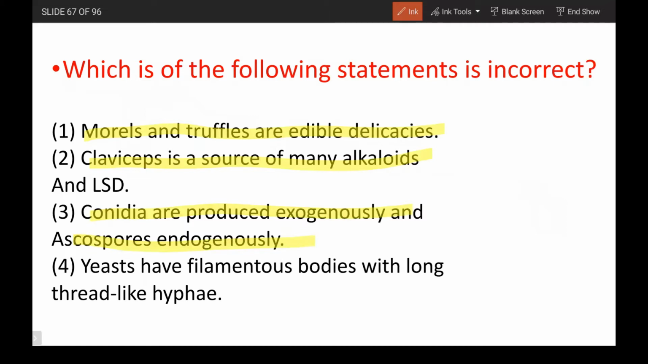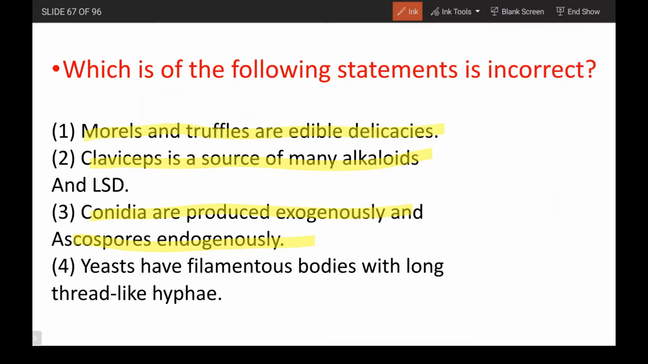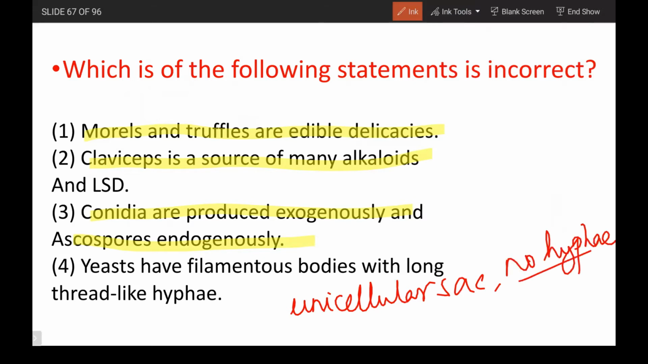Yeast have filamentous bodies with long thread-like hyphae. It is the wrong statement. Why? Because it is an organism, the only unicellular organism among fungi, that has no hyphae. So it's an important point. It is an incorrect statement with long thread-like hyphae. It does not have hyphae at all. That's the point here.